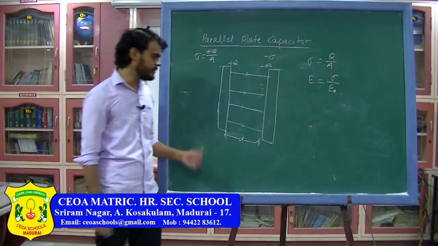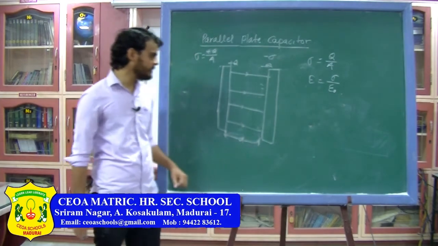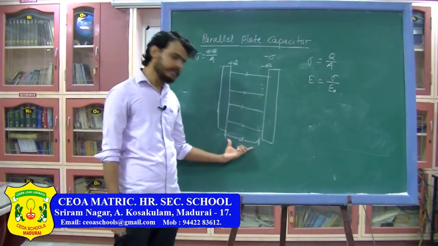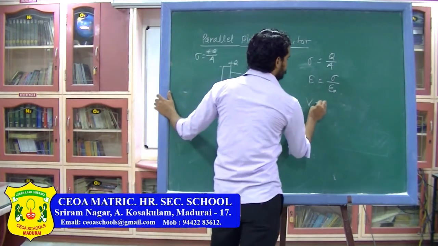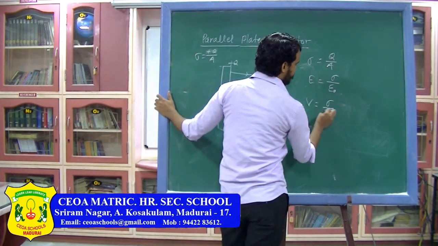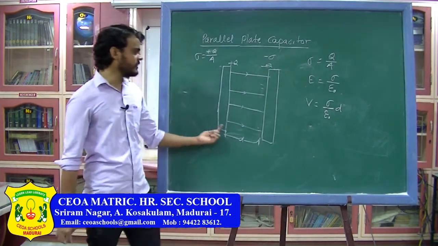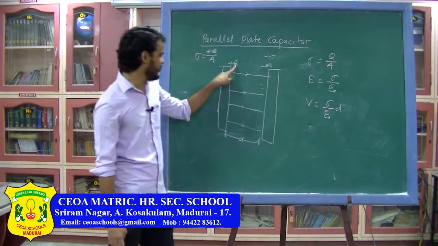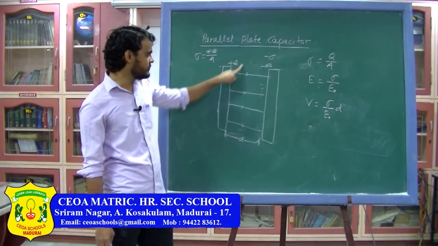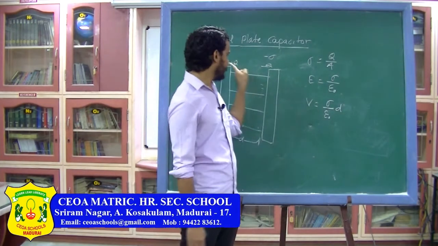Now if the electric field is constant, the potential difference for a distance d can be written as electric field into the distance. So here potential difference between these two plates, I can write V is equal to sigma by epsilon naught into d. So the potential difference will be sigma into d divided by epsilon naught and the charge here is q. So I know the charge on the plates, I know the potential of the plate. So from here I can find the capacitance.